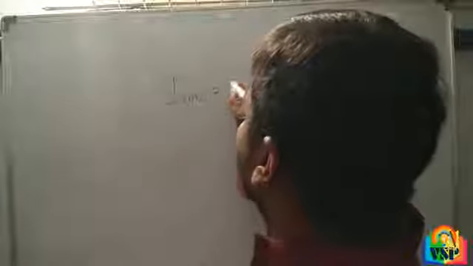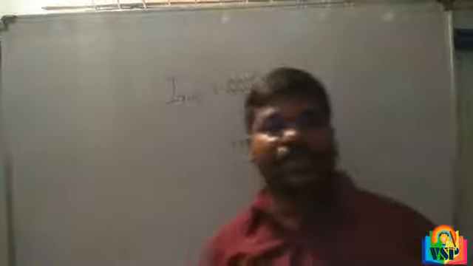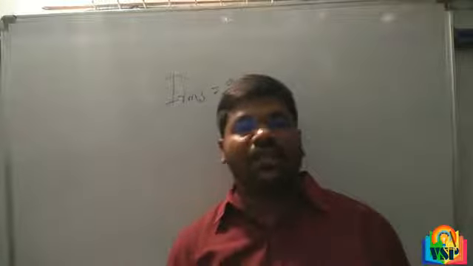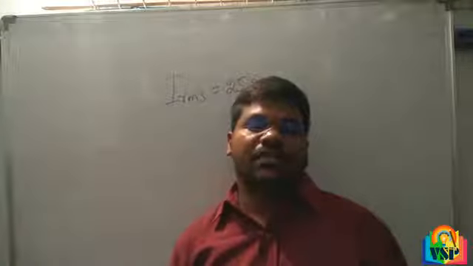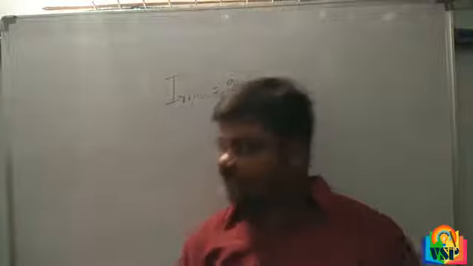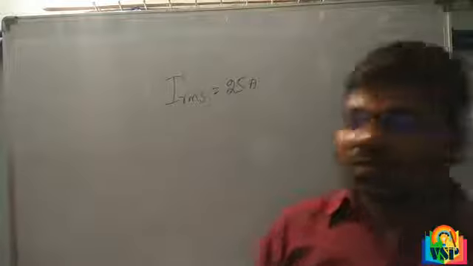In the problem, they gave RMS current 25 amperes. How can we find the peak or maximum value?